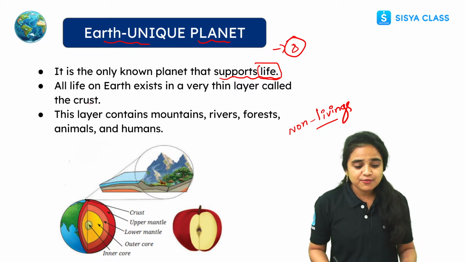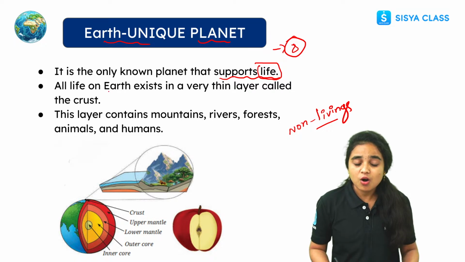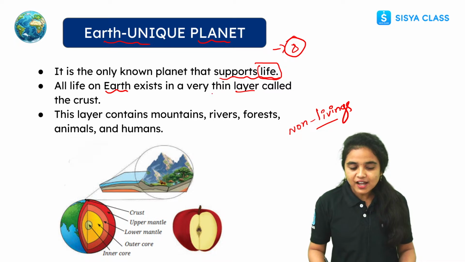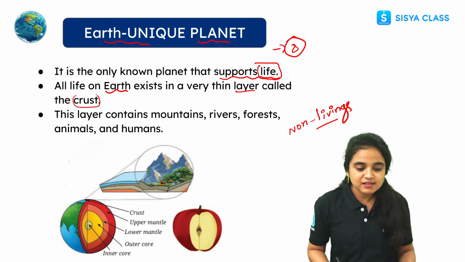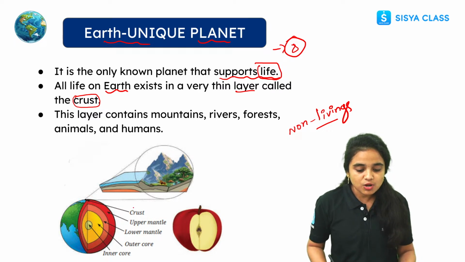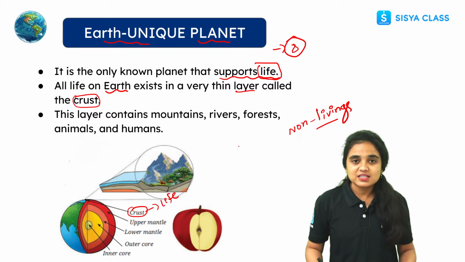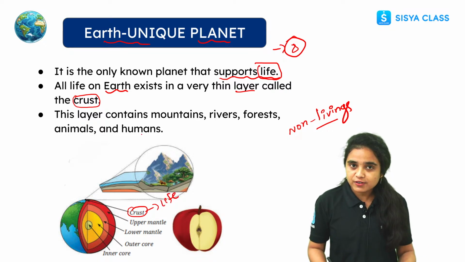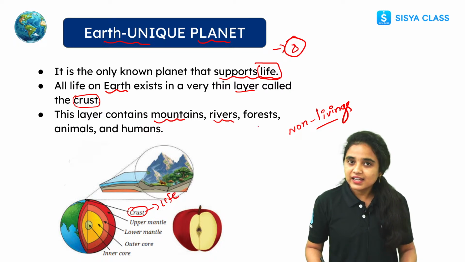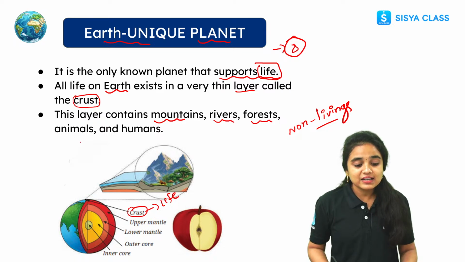And all life on Earth exists in a very thin layer. What do we call that thin layer? We call it the crust. See students, this is the picture of the Earth with different layers. The crust is the topmost layer where life can exist, and along with living organisms, it contains mountains, rivers, forest areas, animals, and humans.